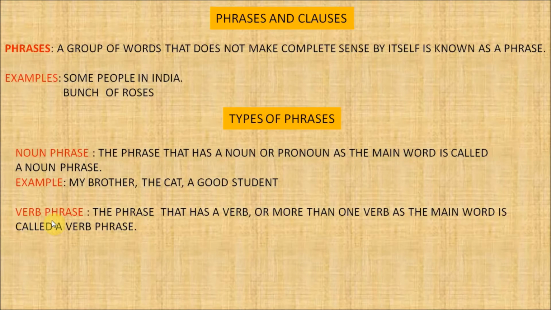Now let's see another type of phrase, that is verb phrase. What is verb phrase? The phrase that has a verb or more than one verb as the main word is called a verb phrase. For example, can sing, will do, is going, etc.